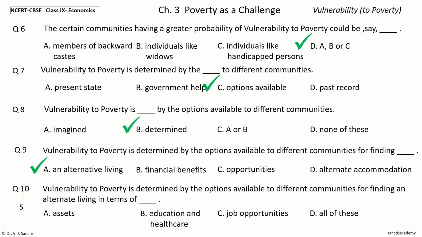Your time to choose. And the answer is all of these. So, vulnerability to poverty is determined by the options available to different communities for finding an alternate living in terms of assets, education and healthcare, and job opportunities.